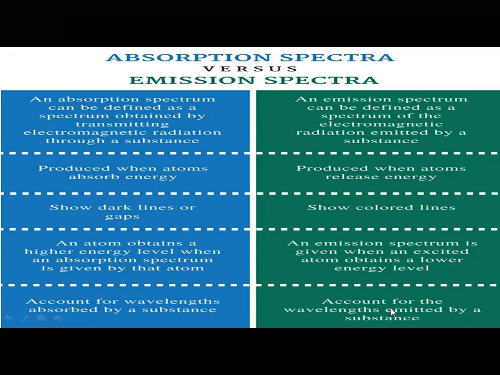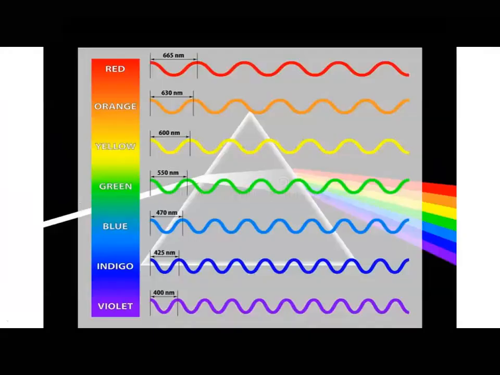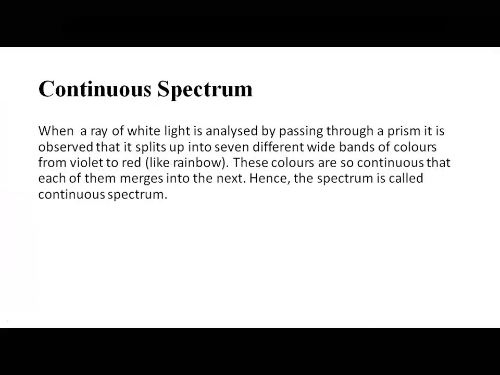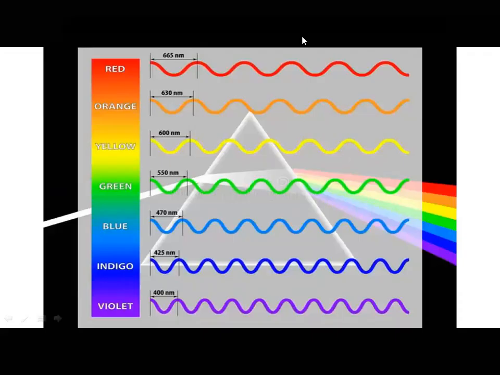Under emission and absorption spectrum, as I said, we have three types, out of which we'll be studying two types. The two types are continuous spectrum and line spectrum. Now see, when you see a rainbow, it appears like this. The colors pertain to different wavelengths. Are these wavelengths not overlapping with each other? Yes, they are merging into one another. There is no gap between these colors.